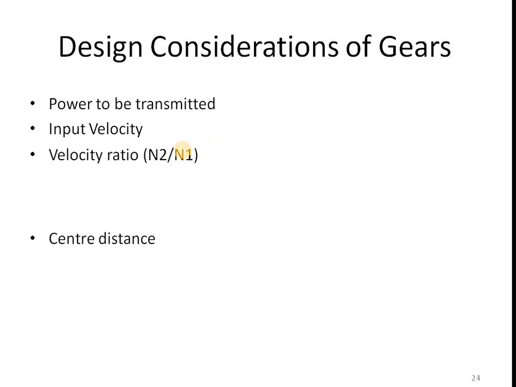And the last point is center distance, that is the distance between the two meshing gears, right? So by considering center distance, we'll get an idea about how much space we are having for the gear design or gear assembly. Before designing any type of gear, we should know all these four quantities.